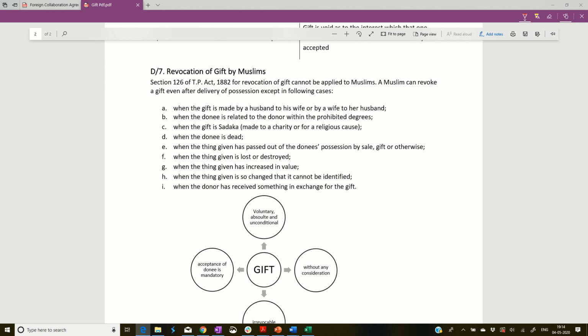And if various alterations have been made on the gift, suppose you've given a gift of a land property on which I built a huge complex, now you cannot take back the land property saying that I can revoke it. Not possible. Or where you have received something in exchange for that gift. So I have gifted you this, but I have received something else. The other person might have gifted you some other flat somewhere, right? Technically these two are like a consideration only, but two different gift deeds have been made, so not possible, you cannot revoke a gift. So this is all about gift and gift deeds.